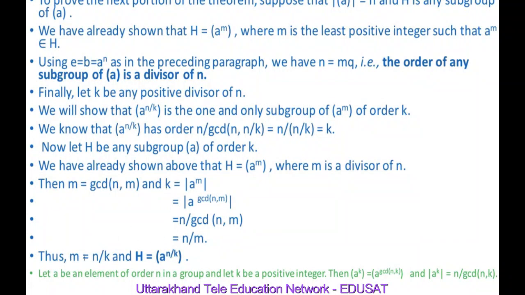So we can write M is equal to N by K, and therefore H is equal to the cyclic group generated by A raised to power N by K, because we have shown that H is equal to the cyclic group generated by A raised to power M, and M is equal to N by K. So H is equal to the cyclic group generated by A raised to power N by K. Thus, the subgroup of G is the cyclic group generated by A raised to power N by K.